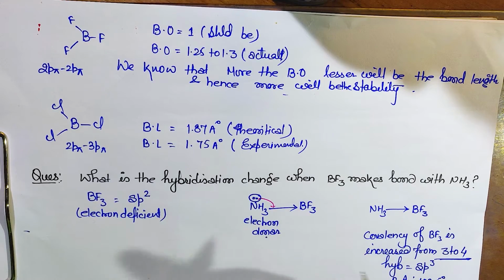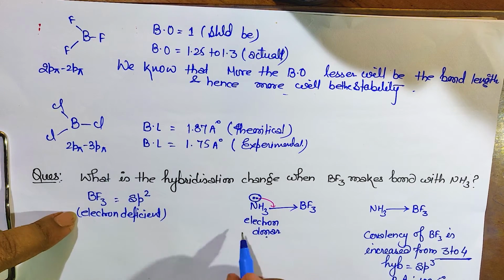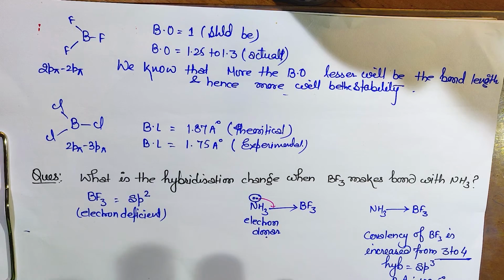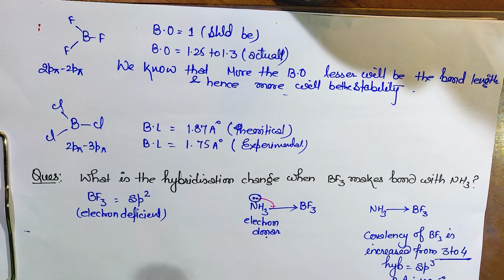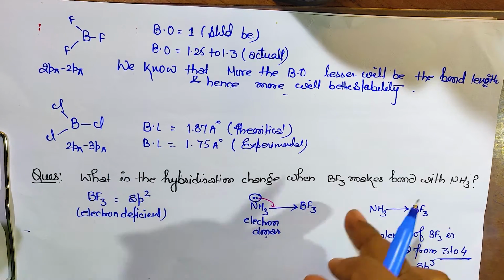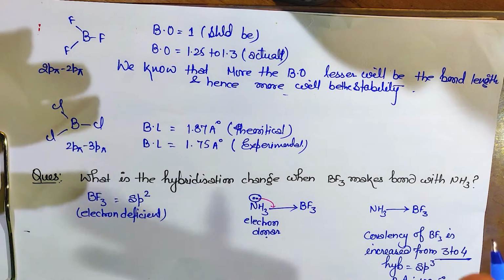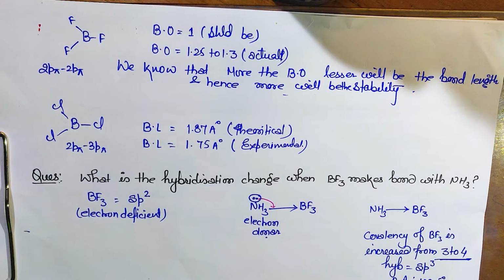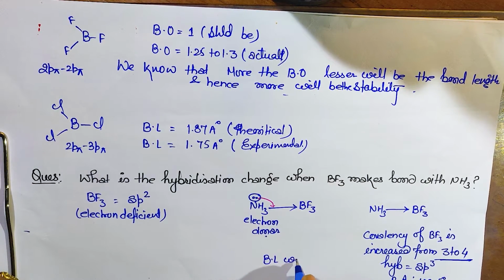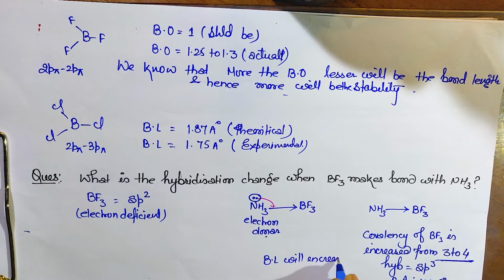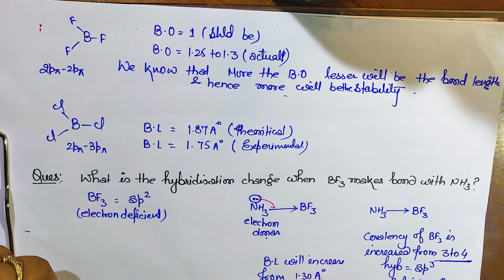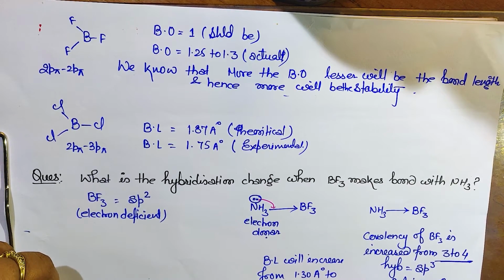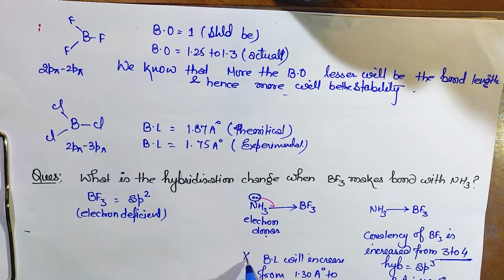And what will happen? The bond length, if you check the bond length, it is little increased in this case because the bond length of BF3 is around 1.3, and when it forms a coordinate bond, it becomes up to 1.38 some angstrom. Okay, so that is not important, but let me write over here. Bond length will increase from 1.30 angstrom to 1.38 angstrom. Little increment will be there in the bond length.